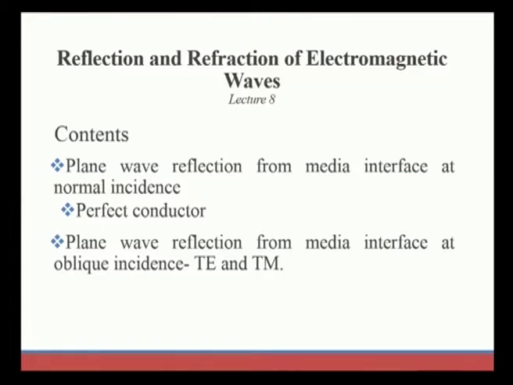So, the important things that we are going to consider here: plane wave reflection from media interface at normal incidence. In the previous session we discussed the lossy conducting media, lossless medium and also the good conductor cases. Now, we are considering only the perfect conductor as a medium, and after that we are going to study plane wave reflection from media interface at oblique incidence also.